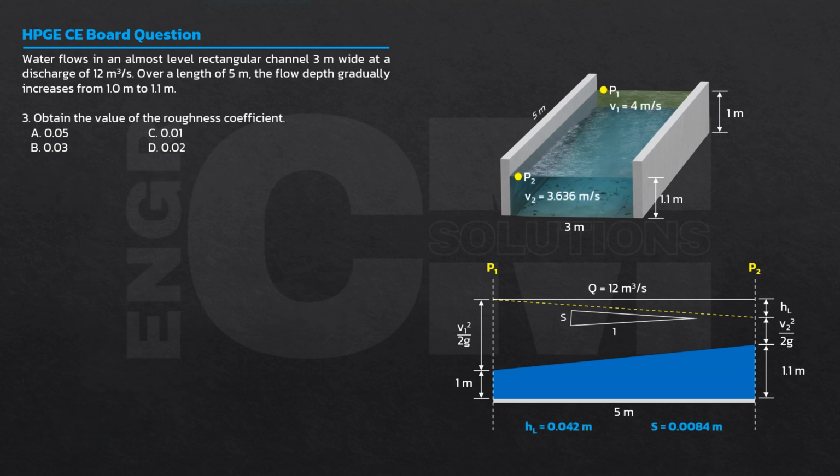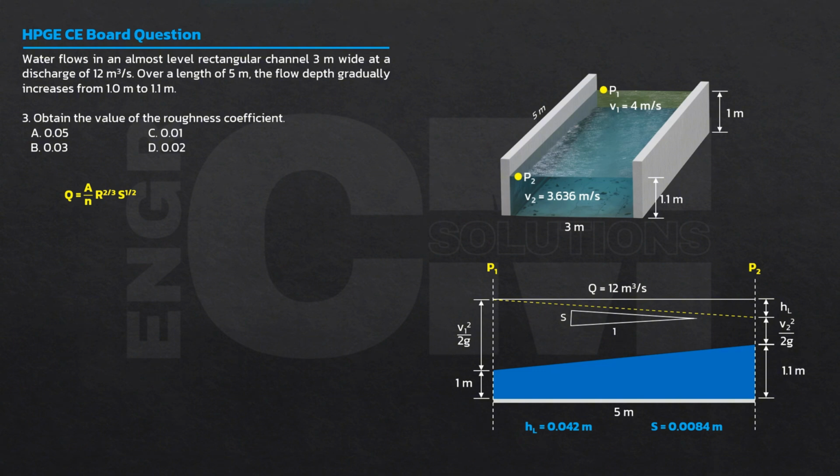Okay, to obtain the roughness coefficient, now yung formula natin is Manning's formula. We will use this formula. Area over n, R raised to 2/3, S raised to 1/2. Where S is the slope, not the slope of the bed, hindi yung slope ng bed. S is the slope of the energy grade line, which is yung kinuha natin previously. Ang area at R are average values of the section.